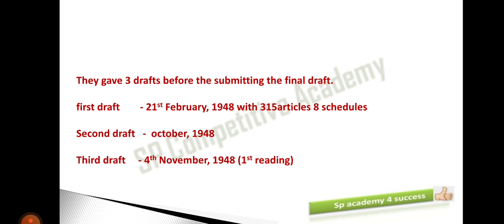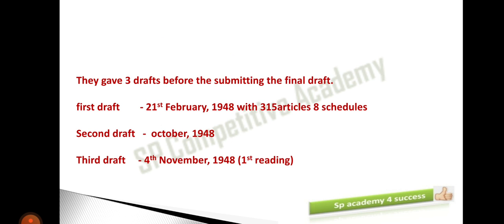And coming to this drafting, they gave 3 drafts before submitting the final draft. So before submitting the final constitution, they had to do some corrections. So these are called drafting. And how many drafts did they do? 3 drafts before submission. The first draft, here I gave the dates for the drafting also.